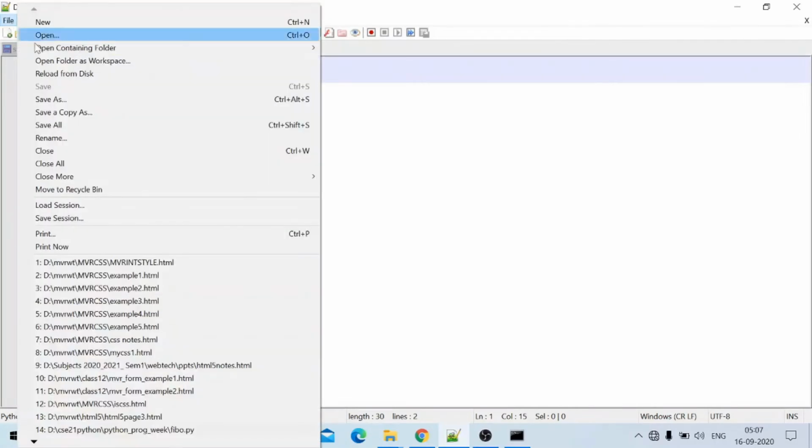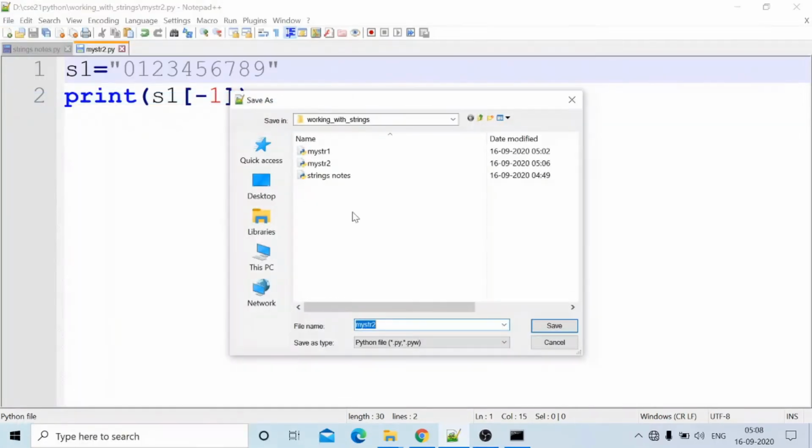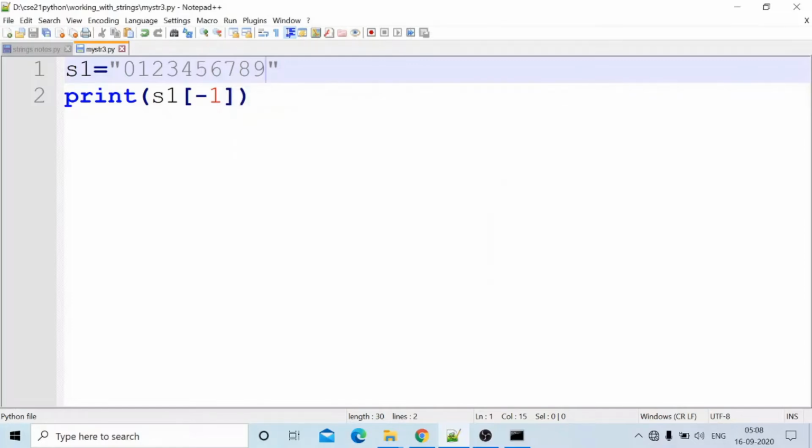File, save as mystr3. Just after today's class, after completing, I will upload it. Just go and check in the lab folder of our shared folder. You will get all these files.